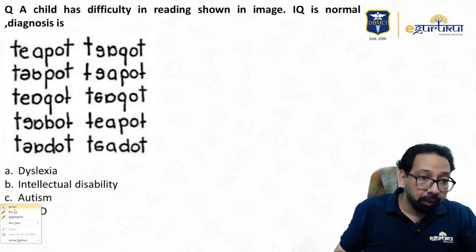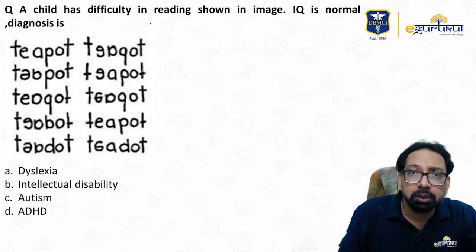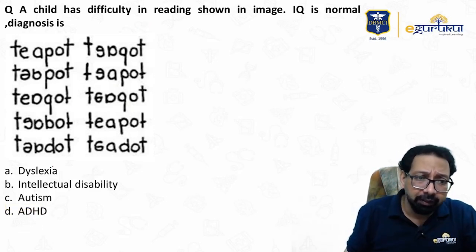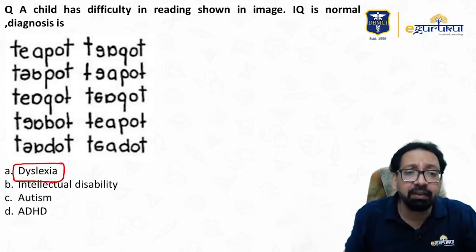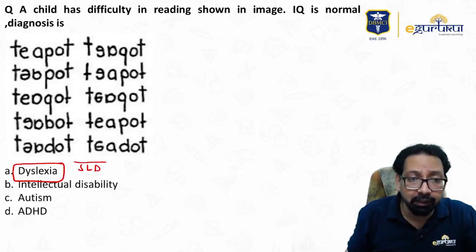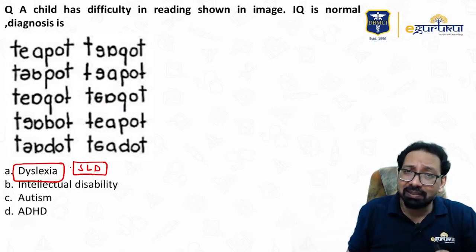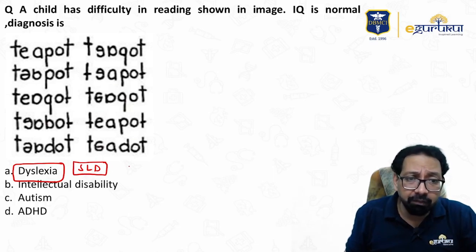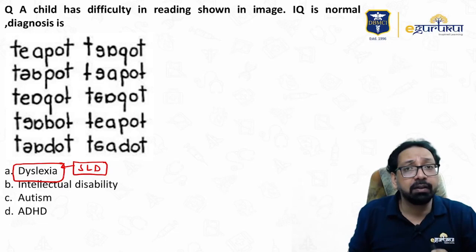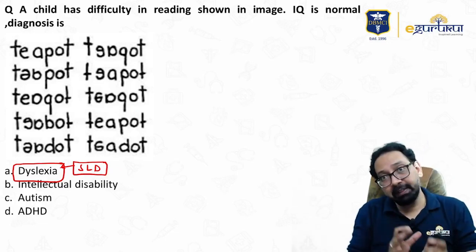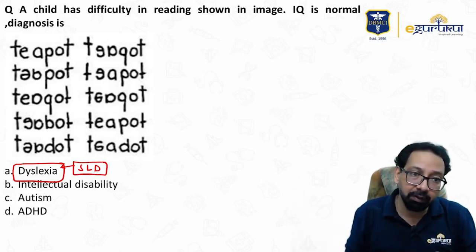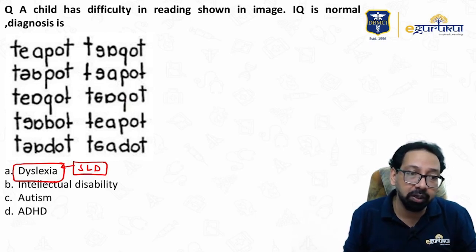Now, if we talk about dyslexia, specific learning disorder, SLD. Dyslexia is specific reading disorder. Specific learning disorder includes multiple things. One of them is specific reading disorder, dyslexia.